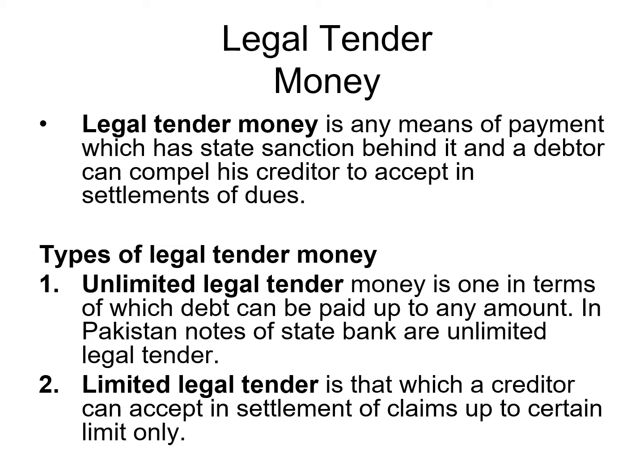Then there are certain types of legal tender money. One is unlimited legal tender money. It is a type of money in which the payment of a certain amount is not limited. You can pay any amount in this type of money with no limit, like when you are paying in notes.